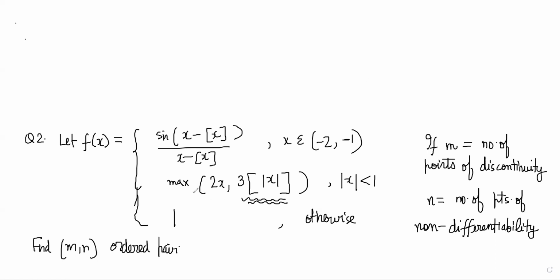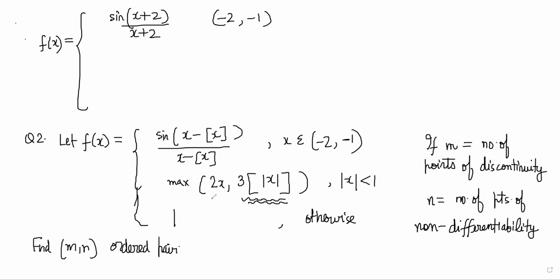I would have realized that okay, 2x comma 0 maximum: when x is negative it will be 0, when x is positive it will be 2x, right? Yes, sir. So I will just split the function into different parts, correct? Here the GIF is always -2 in this range, right? Yes, sir. So it is sine of x minus -2, so x plus 2 by x plus 2 in the range -2 to -1, right? Yes, sir. Here it is the max of 2x comma 0 because this quantity becomes 0, right?